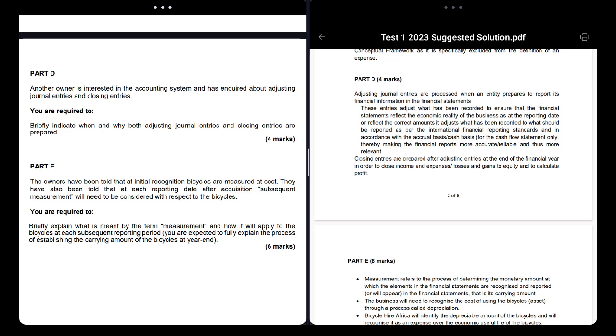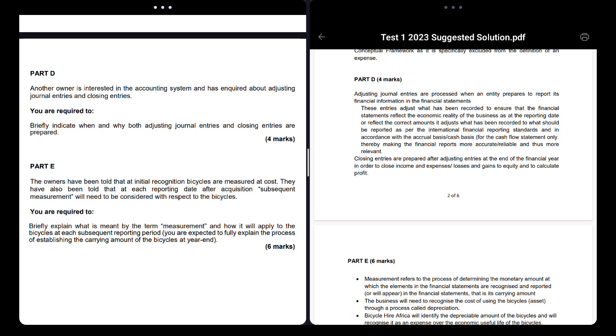Adjusting these amounts is important because it aligns with the conceptual framework. One example of this is the accrual basis. Now you discuss what accrual basis means. It means all income and expenses must be recorded for that particular year. Then you give an example. If you never pay your rent expense for this year, you still have to record it. So that's adjusting journal entries.